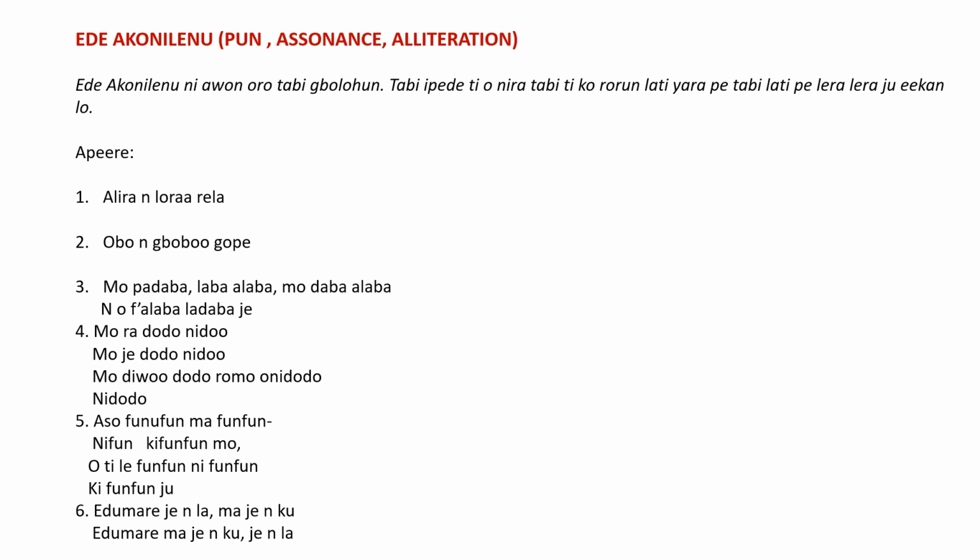Another one is Múra dòdò ní dòó. Mo jẹ dòdò ní dòó. Mo diwọ́ dòdò rọmọ ní dòdò ní dòdò. Múra dòdò ní dòó: I bought plantain in a settlement called Ido. Mo jẹ dòdò ní dòó: I ate the same plantain in the settlement called Ido. Mo diwọ́ dòdò rọmọ ní dòdò ní dòdò: and I use the hand that has been messed up with the plantain to rub the navel of the plantain seller.